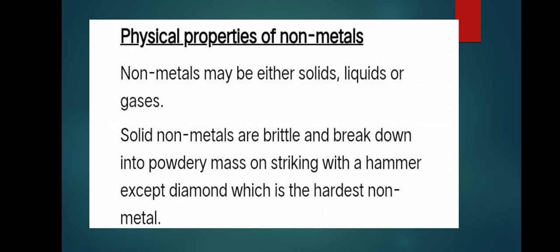Next are the physical properties of non-metals. Non-metals are just the opposite of metals. So generally non-metals may be either solids, liquids or gaseous. Solid non-metals are brittle and break down into a powdery mass on striking with a hammer except diamond, which is the hardest non-metal. Diamond is one of the allotropic forms of carbon. So generally carbon is one of the non-metals. Okay, these are the exception cases. Generally non-metals are brittle in nature, means they are soft. But metals are hard and non-metals are brittle in nature.